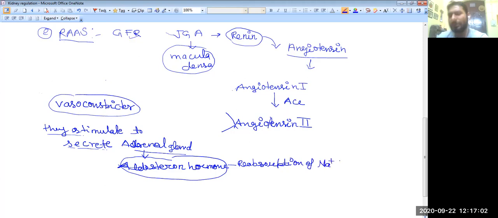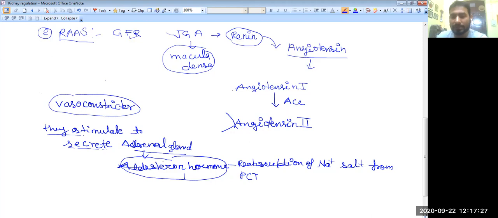Clear? So reabsorption of the sodium salt from where? It helps in the reabsorption of sodium salt from the PCT, that means the proximal convoluted tubules. And when they reabsorb the sodium salt, the blood pressure also increases, and the osmolarity of the blood also increases.